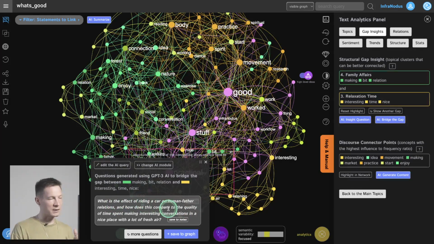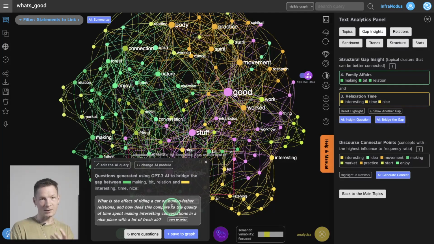And here it says, what is the effect of riding a car on human-father relations and how this compared to the quality of time spent making interesting conversations in a nice place with a lot of fresh air. So great idea, actually. Take a road trip with your father. Like this, you get to spend time together and you also enjoy some nice places along the way.